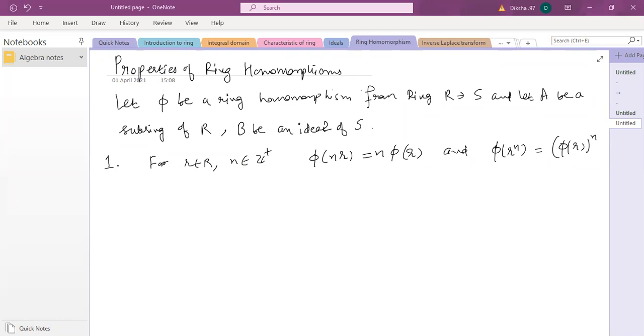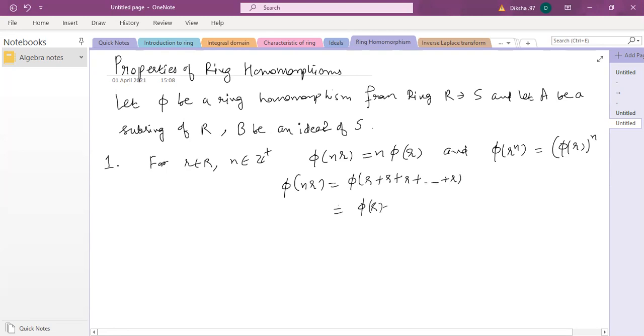Ma'am, nr can be written as r plus r n times. Yes. And since phi is a homomorphism, वो open हो जाएगा phi r plus phi r में, and then we get n phi r. हाँ, similarly multiplication हो जाएगा. So it's because n is integer, right? So that is the trick. Because n is a positive integer, r multiplied with n is basically r plus r, n times.